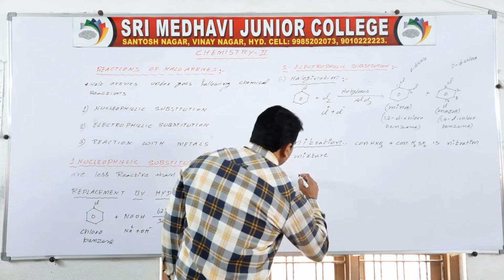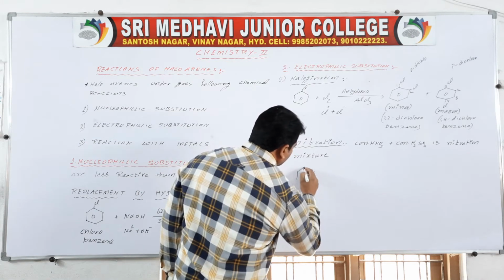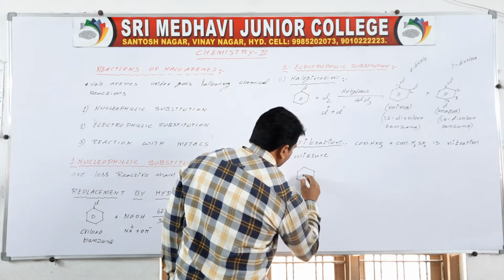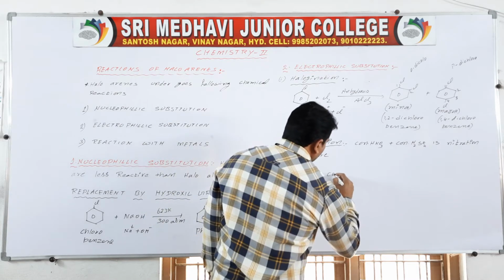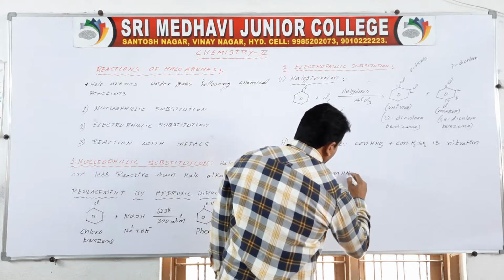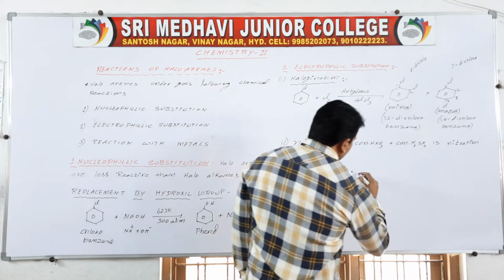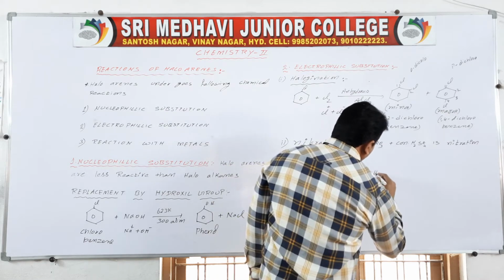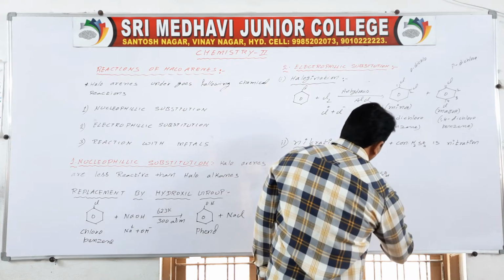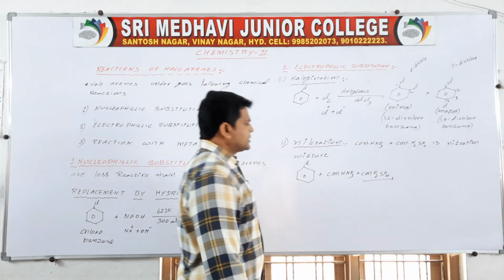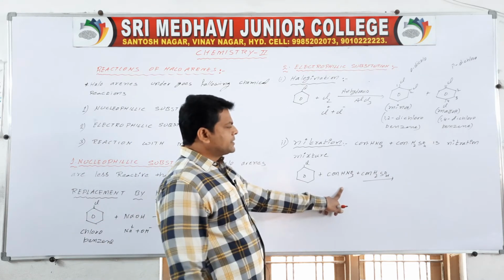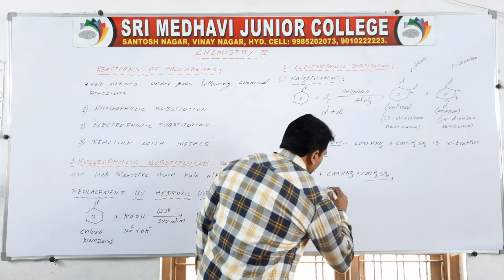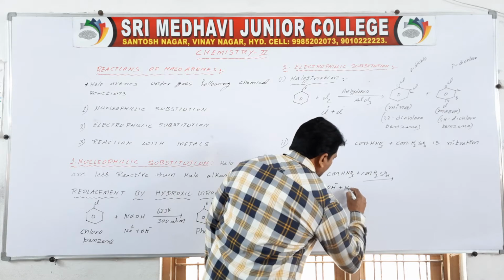Okay. See here, chlorobenzene reacts with concentrated HNO3 and concentrated H2SO4. The concentrated HNO3 can be divided into OH minus and NO2 plus.